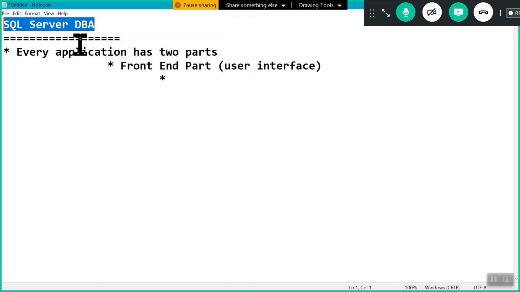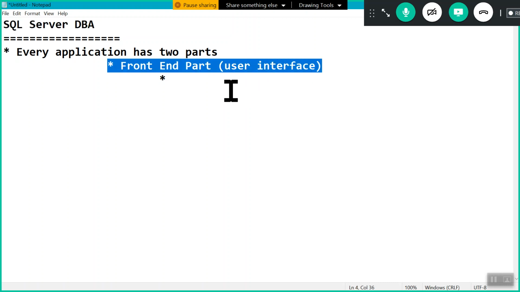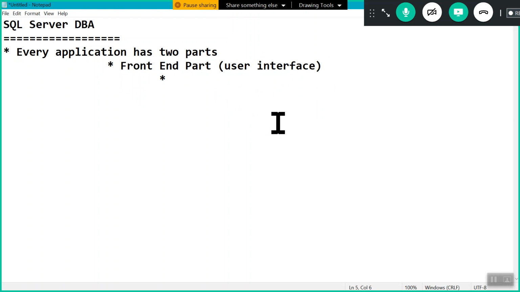every application has two parts, front end part and back end part, which we know already. This front end part is the user interface part through which our users are working, right? Suppose we open some app, Paytm, PhonePe, or some website as a user. I will make transactions, right? I don't know what is database, what is C language, Java, what is .NET, as a normal user, right?